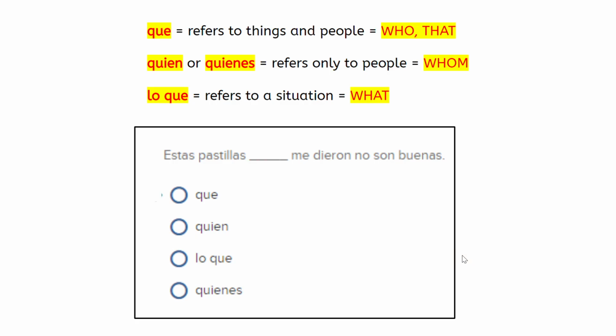Estas pastillas blank me dieron no son buenas. These pills blank they gave to me are not good. Referring to things again. So, okay, the pills that they gave to me, that is referring to items, pastillas, pills.